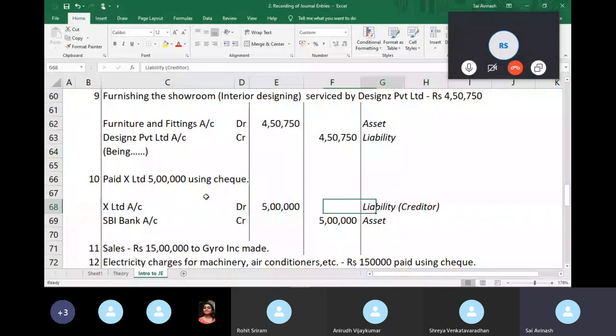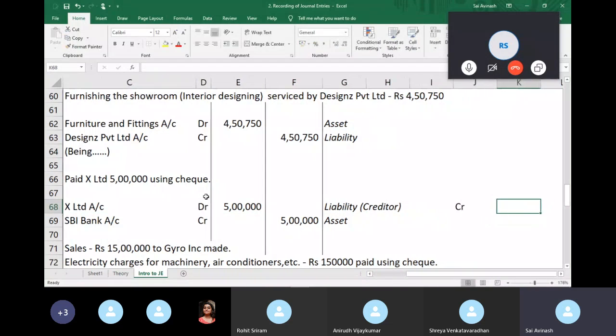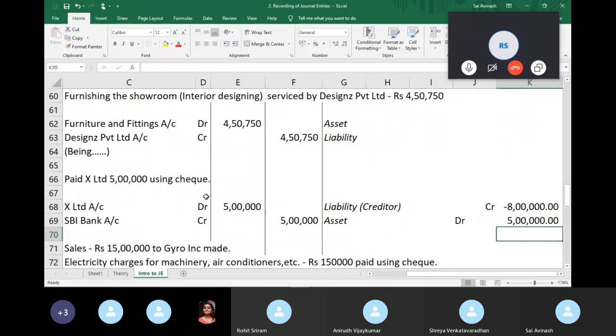So you have a credit of 8 lakhs initially. If it helps you understand, think of a credit as a negative value. You had 8 lakhs before, and now you debit him with 5 lakhs. So now he has a net credit balance of 3 lakhs.